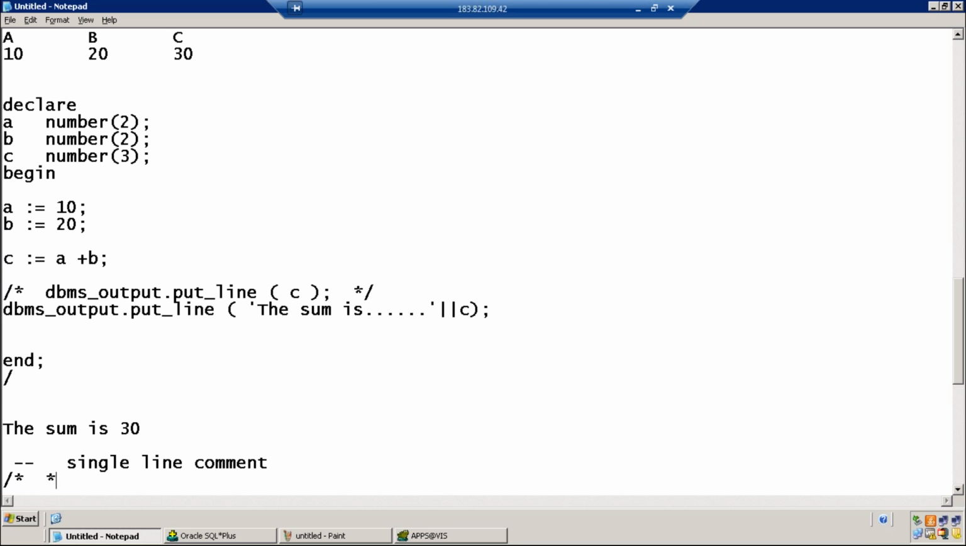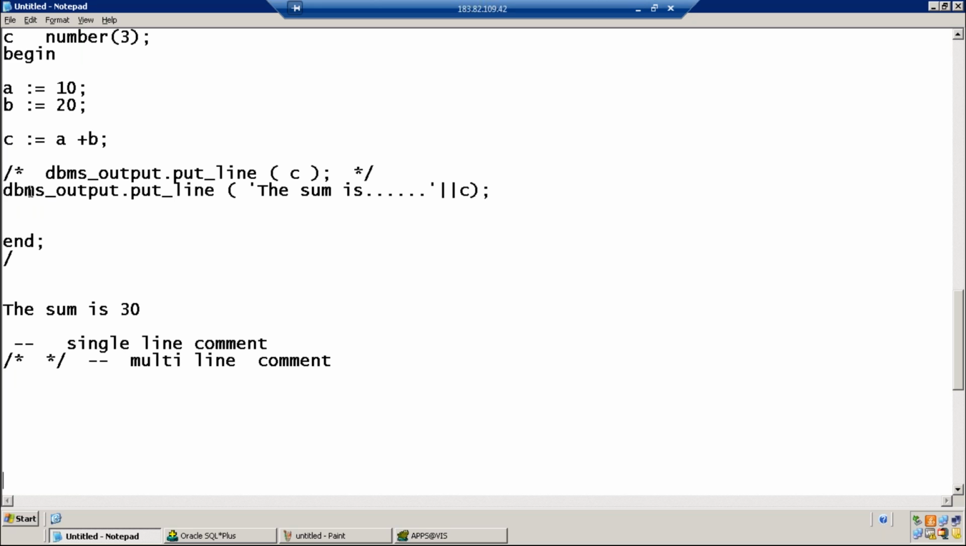Slash star star slash is a multi-line comment. So when you want a comment in multiple lines, please use that. All the lines between these two special symbols will be considered as comment. Okay.